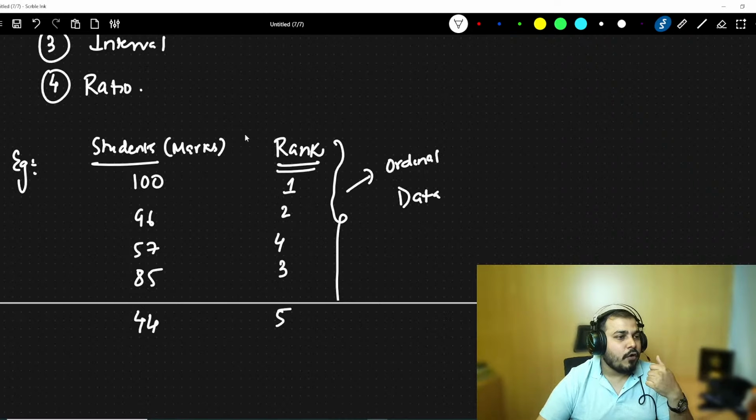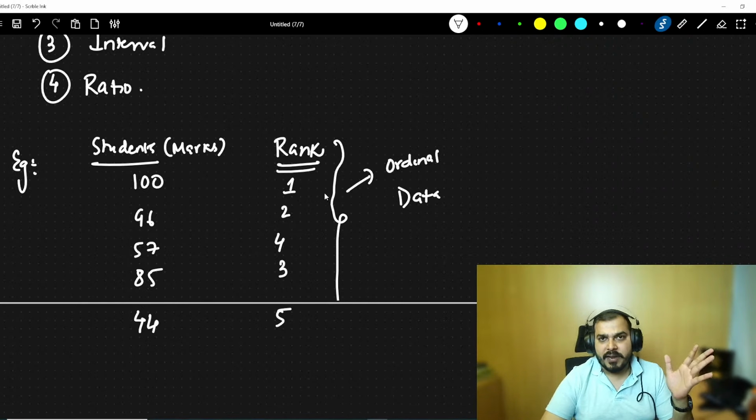Here we focus more on the order, not on the values. Here we mostly focus on the ranks. We are not worried about what marks that particular person has got. Yes, he has got the first rank. I hope everybody is clear with this.